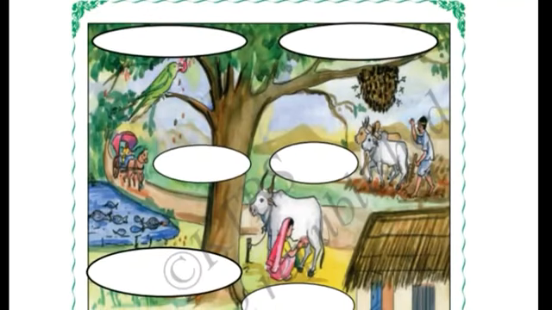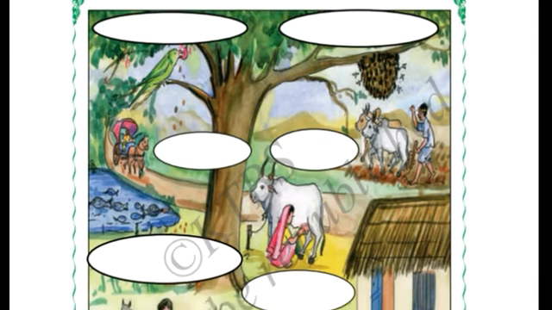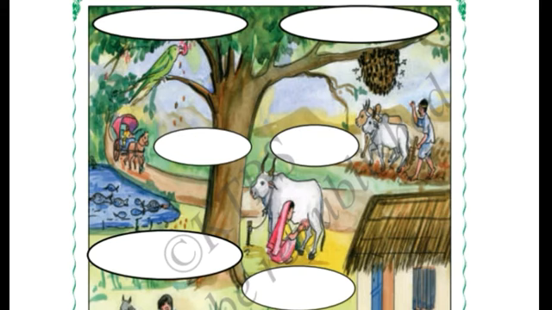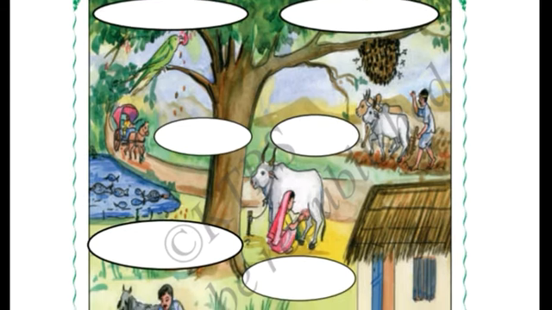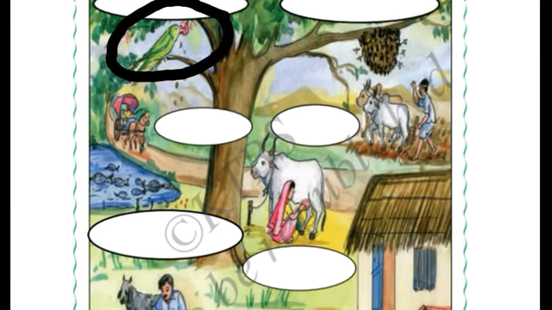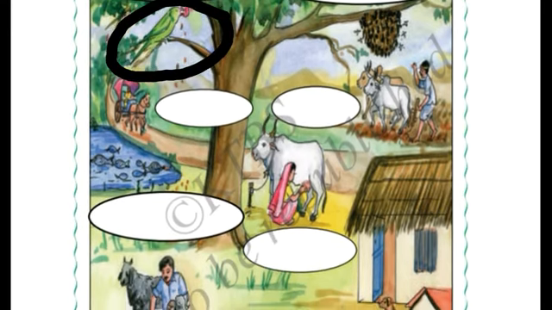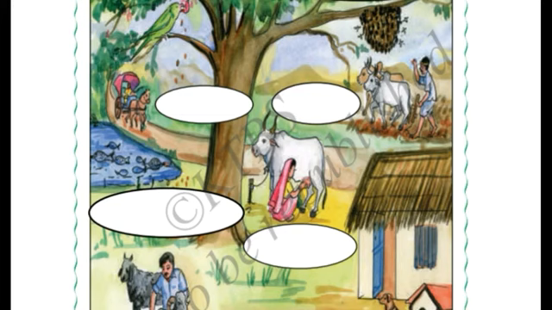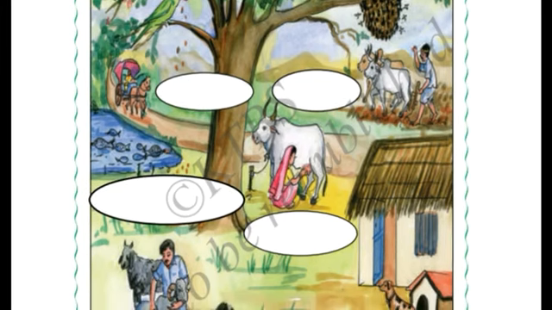see here the pictures which are given here show how animals are useful to us. So let us write the uses of the animals in the space provided in the pictures. Okay, first what can you see? You can see here an eagle eating the dead worms. Okay, so let us write eagle. Let us write birds. Okay, birds eat the worms and keep the environment clean.